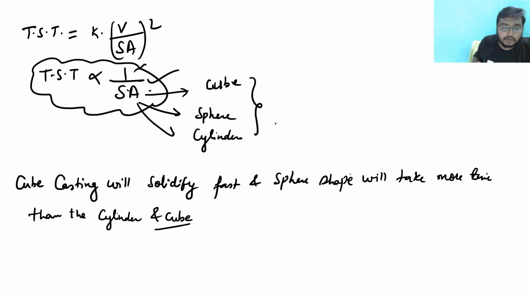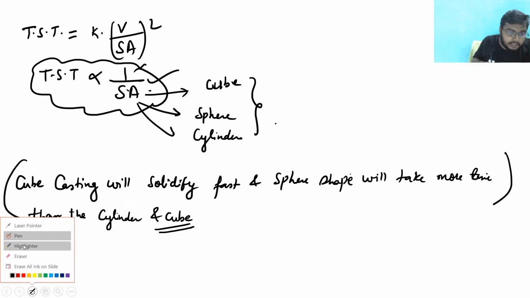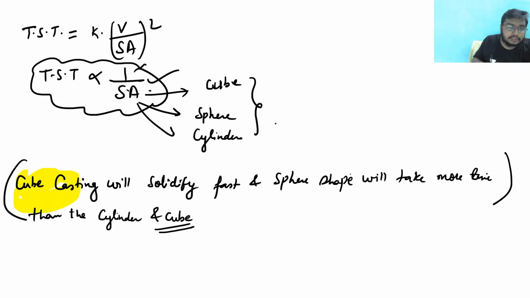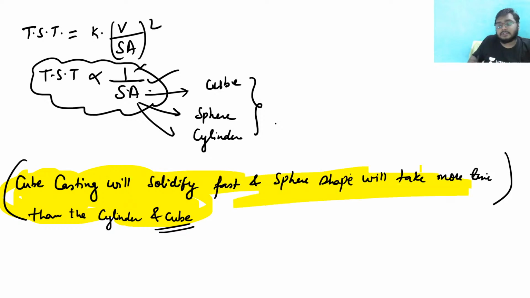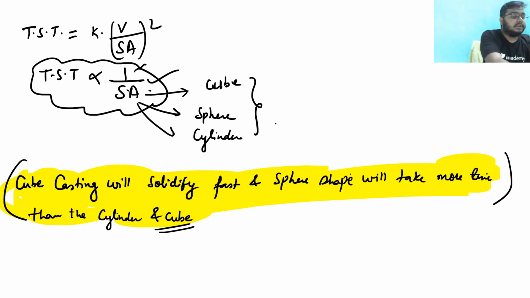So this is the main data that we have. Do the calculations at your home and you will find these things. So what is the main conclusion? This is the main conclusion. If you remember this, then questions are directly asked in GATE from this data only.